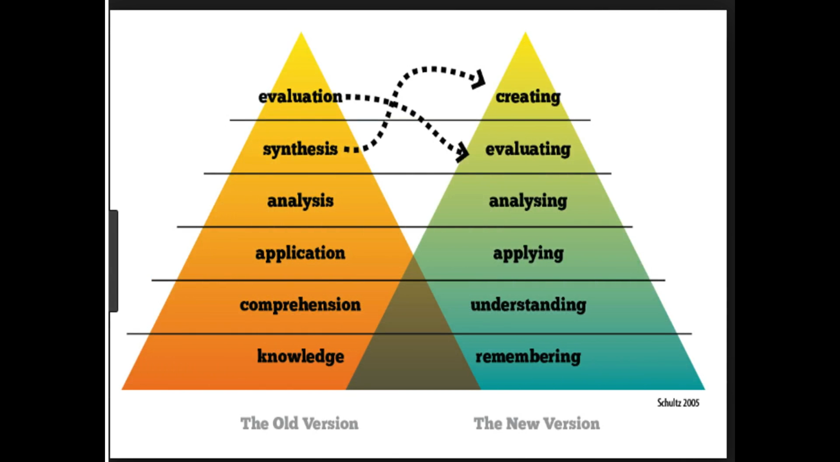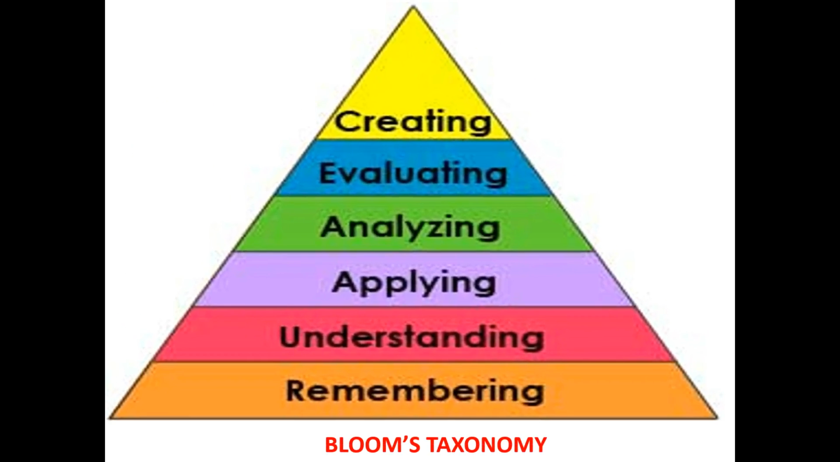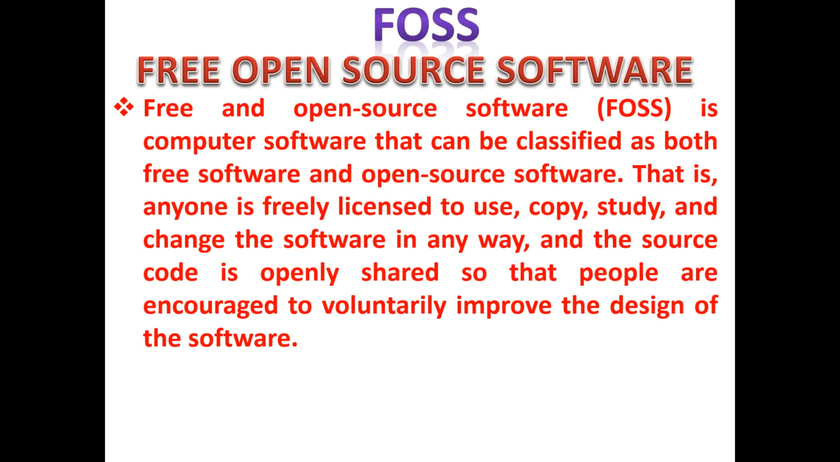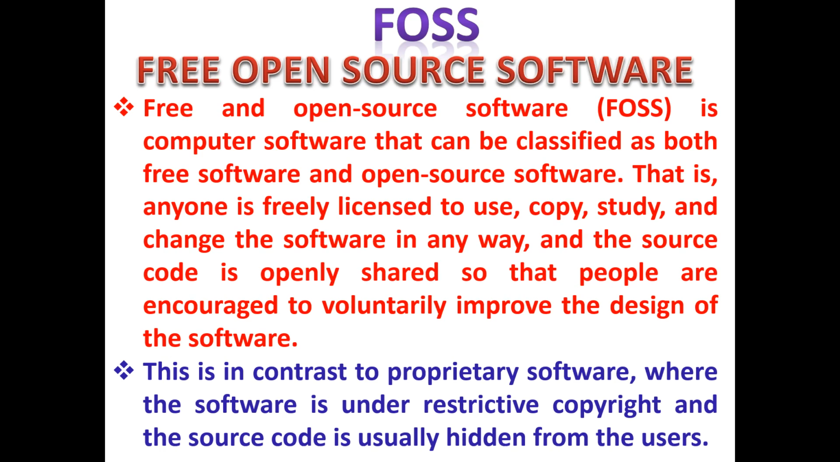This is Bloom's taxonomy, which tells you how creating and evaluating are very important. For doing this, we need FOSS, free and open source software, which is computer software that can be classified as both free software and open source software. It is openly shared so that people are encouraged to voluntarily improve the design of the software. But for proprietary software, the software is under restrictive copyright and the source code is usually hidden from the user.